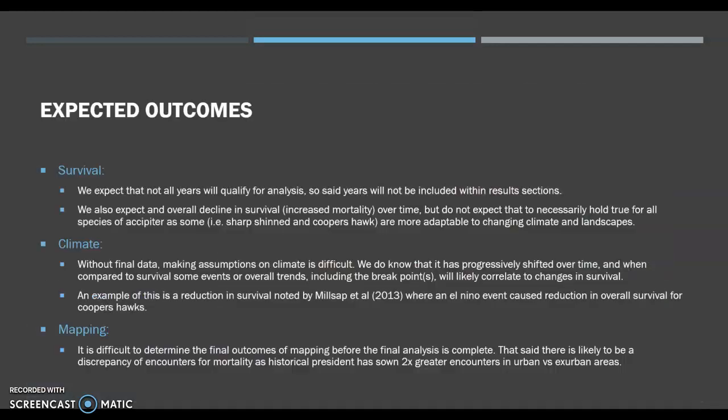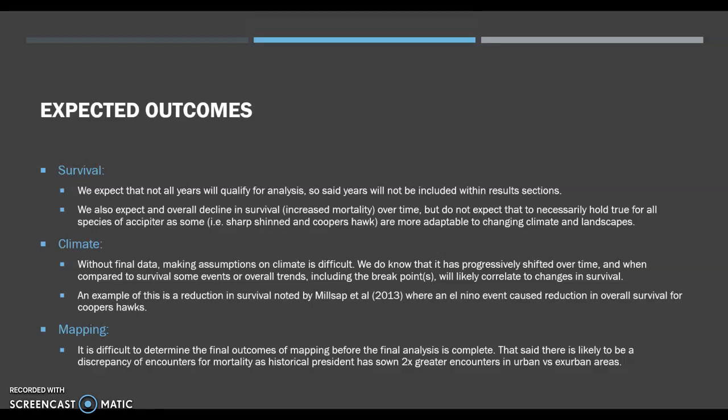As far as results, we need to look at our expectations and our expected outcomes. For survival, we expect that not all years will qualify for analysis, so said years will not be included within the results section, but we also expect an overall decline or increased mortality over time. But do not expect that to necessarily hold true for all species of accipiter, i.e. sharpshins or Coopers, as they adapt to changing landscapes and climate better than others such as the northern goshawk.